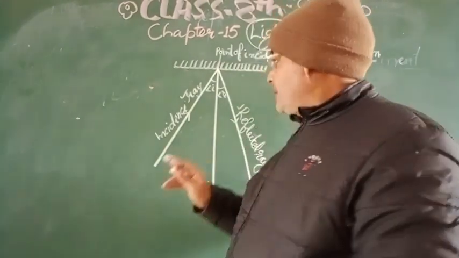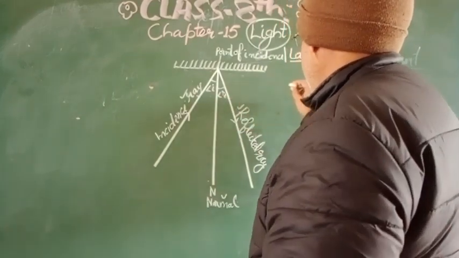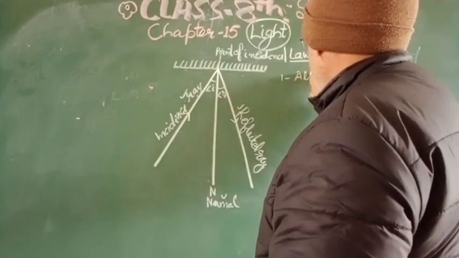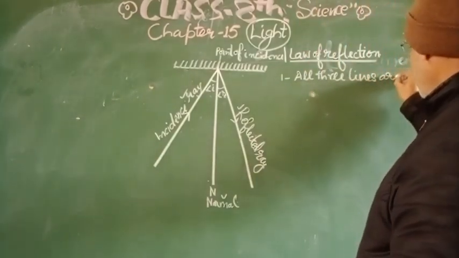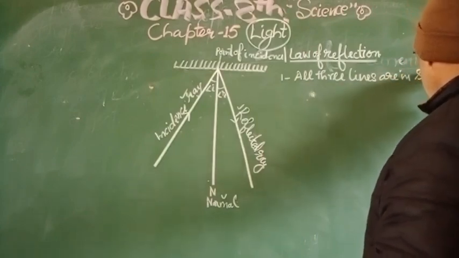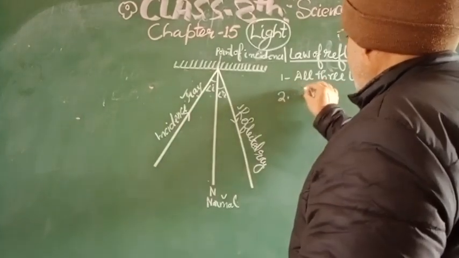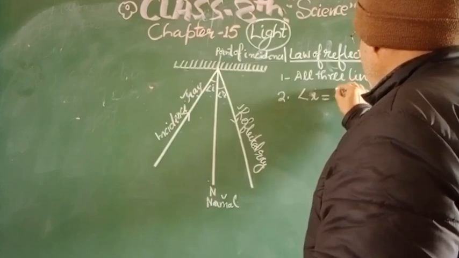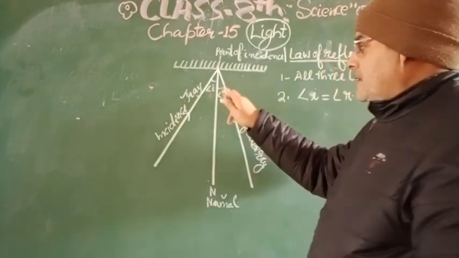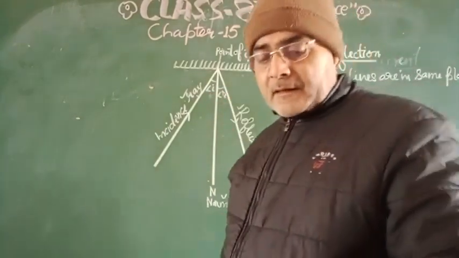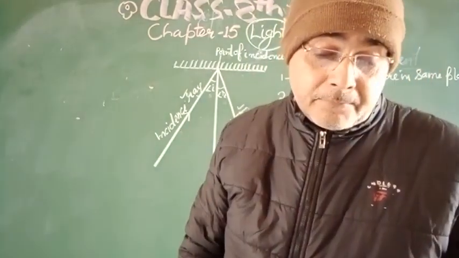And number two, the angle of incidence will be equal to the angle of reflection, that is, angle I is equal to angle R. This means if this angle is 30 degrees, then this angle will also be 30 degrees.